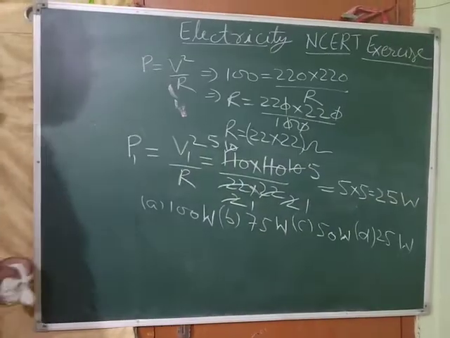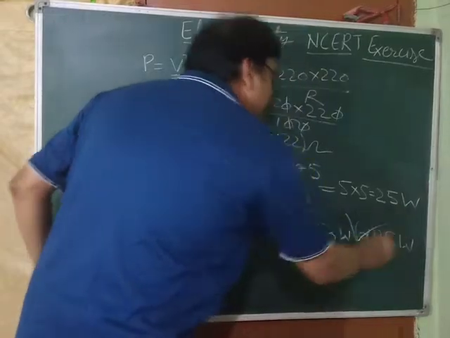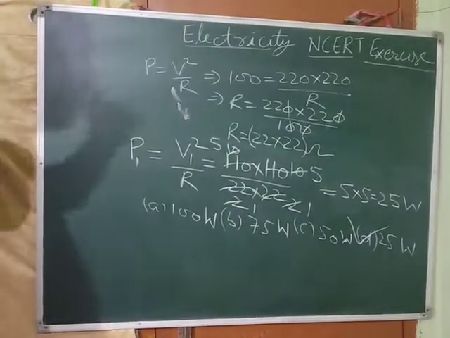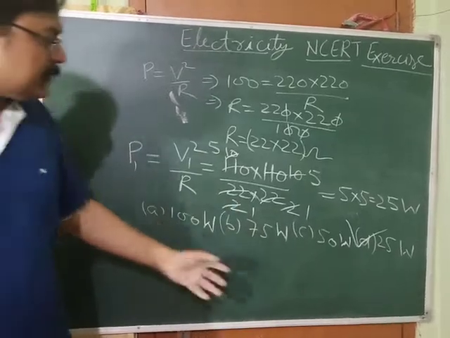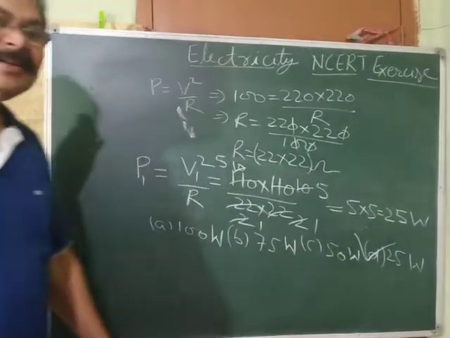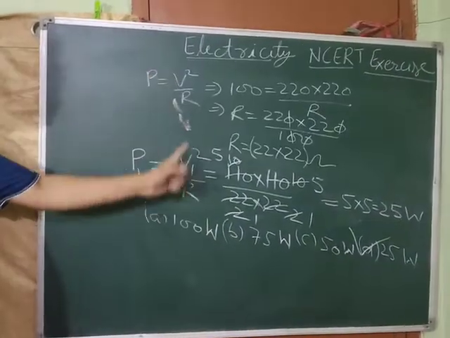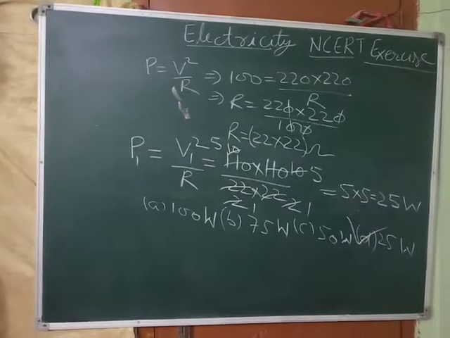So which option is correct? Option D is correct. But when he was just trying to predict the answer, what was he getting? 50 watt. So don't predict, always solve the question.